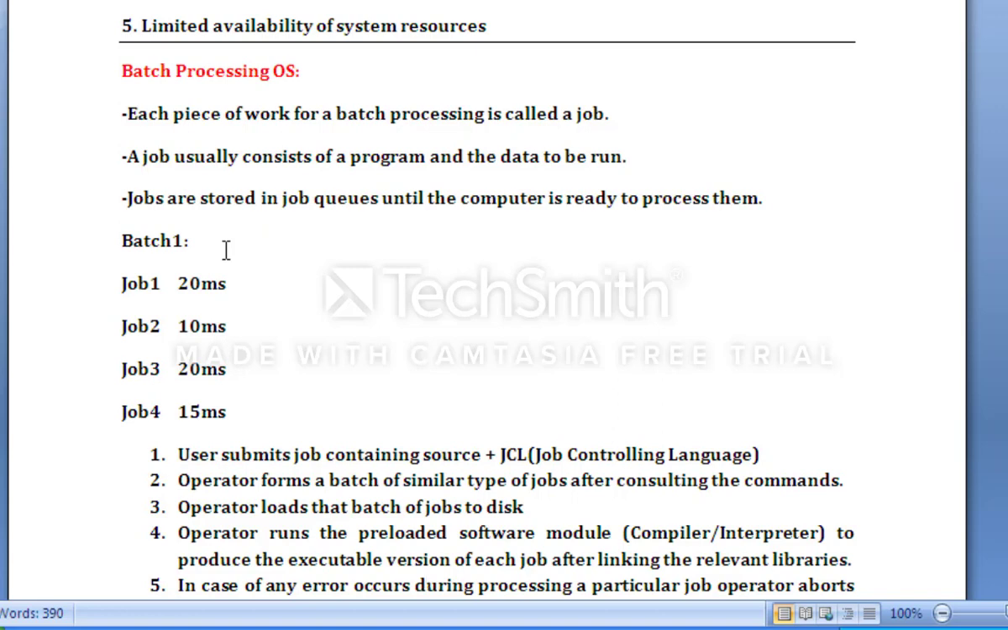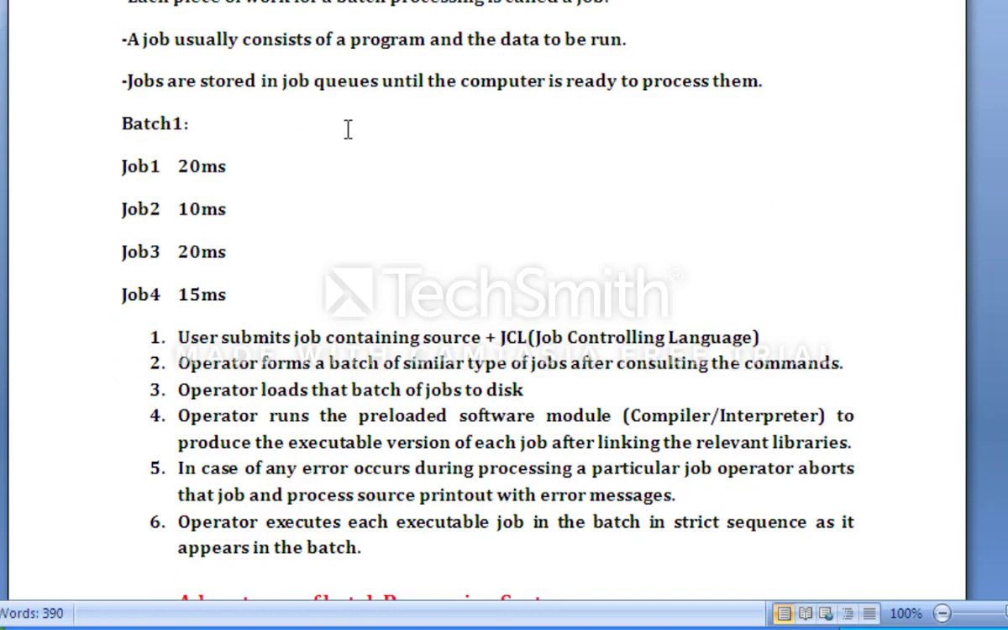So batch processing is quite easy. First step, the user submits a job containing source plus JCL. Every job must contain the JCL program which controls the user's job: what kind of job it is and how it will be scheduled. So every job must contain 2 things, source code plus JCL.